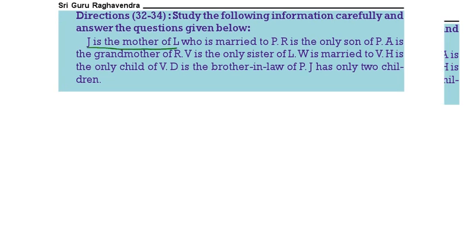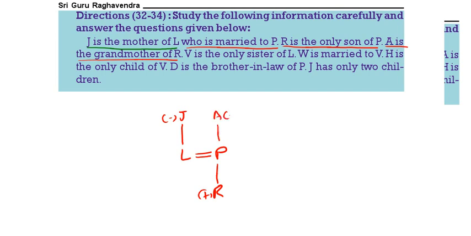J is the mother of L. First of all, write down J. J is the mother of which person? L. L is married to P. R is the only son of P. A is the grandmother of R. That means A is the mother of P. Then only A is the grandmother of R.